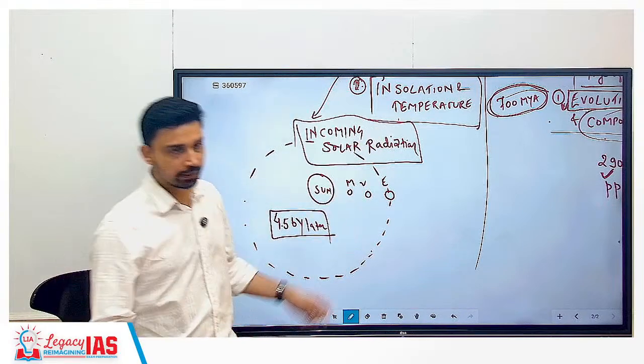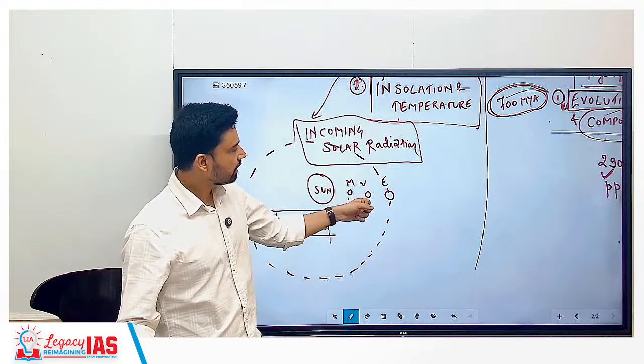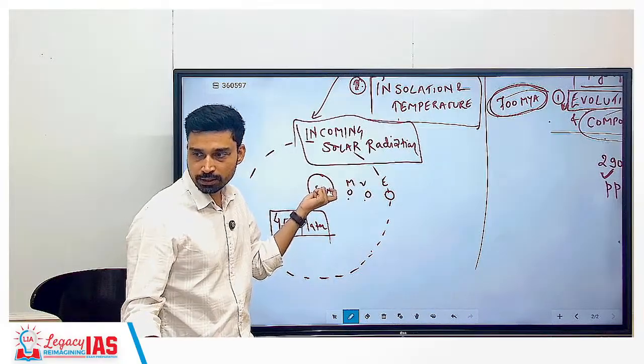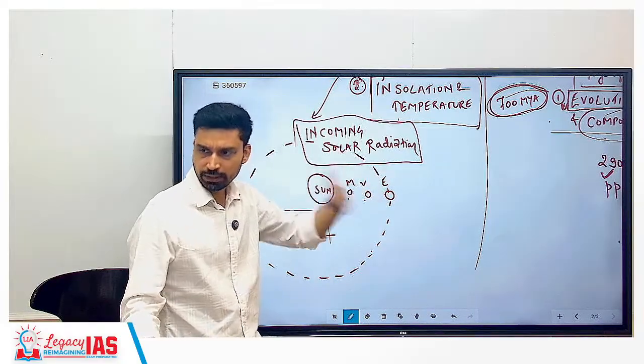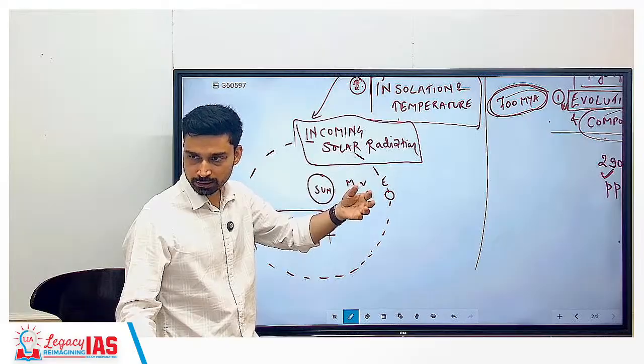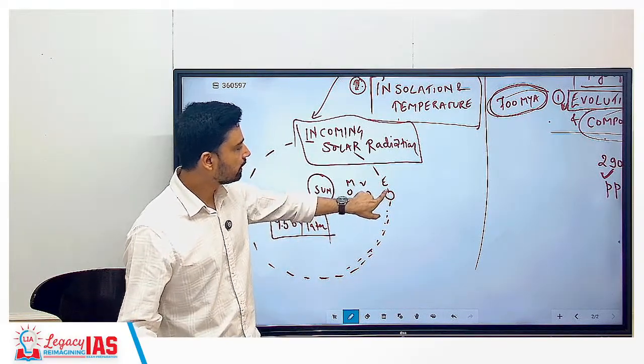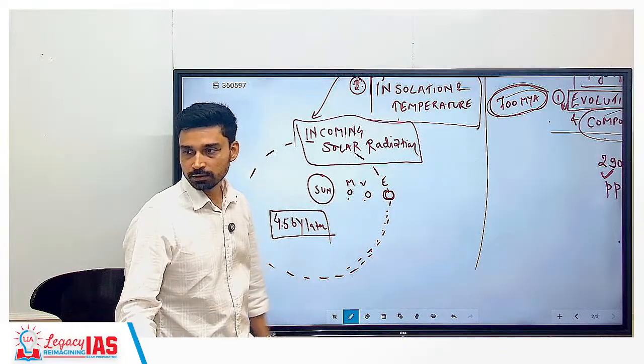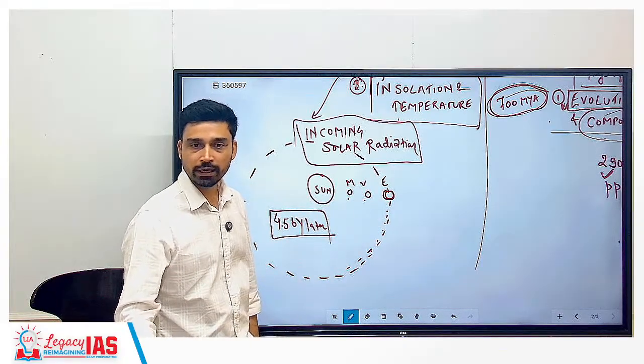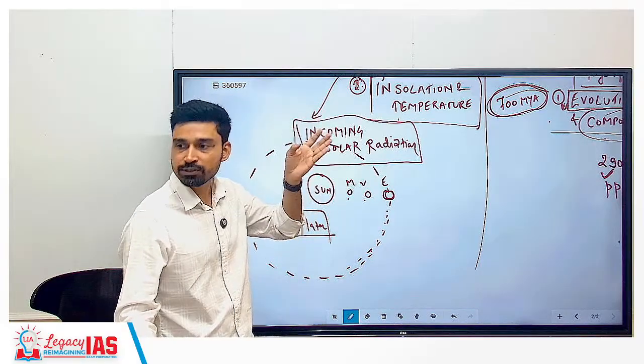What is going on here? Mercury, Venus now are where? Inside the sun. Earth is somewhere where? In the outer part, like we can say the boundary zone. But now you can imagine, if this is the situation, the sun is giving us what? So high energy that that energy itself is destructive in nature.